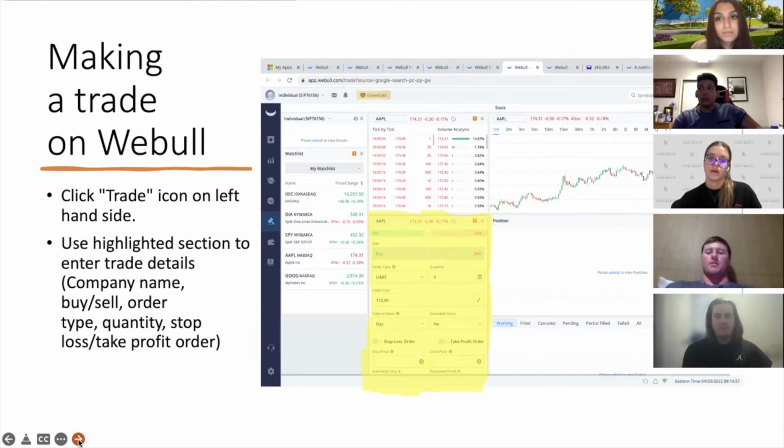You got a chart on the right-hand side, but you're going to want to focus on this highlighted section right here. That's where you're going to enter the company that you'd like to trade, decide whether you'd like to buy or sell, set your order type, whether it be a limit order, market order, etc. Enter the quantity, your limit price, your stop loss, and your take profit price. Next slide, please.